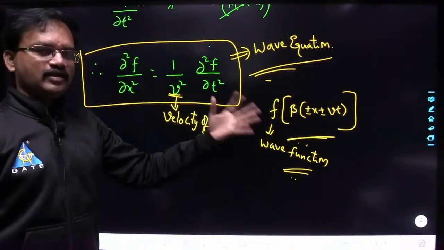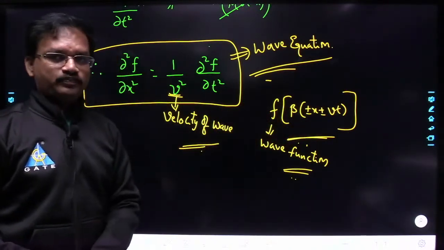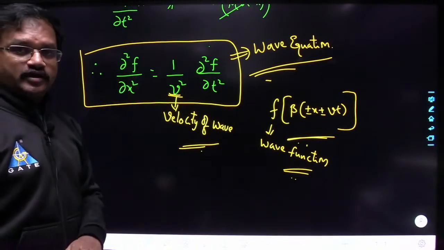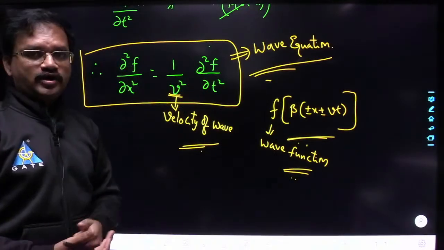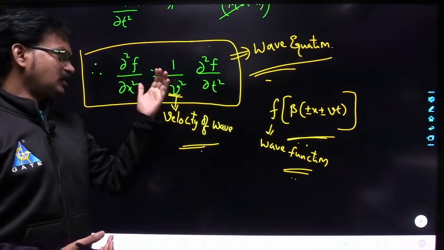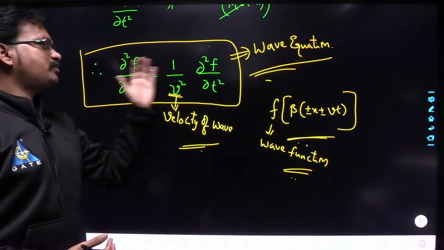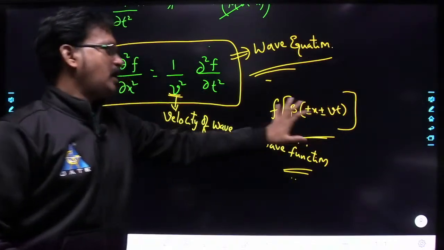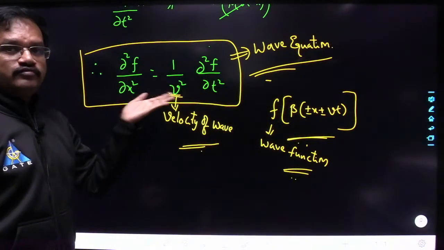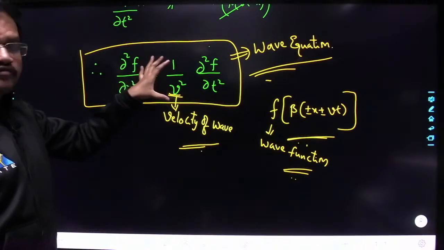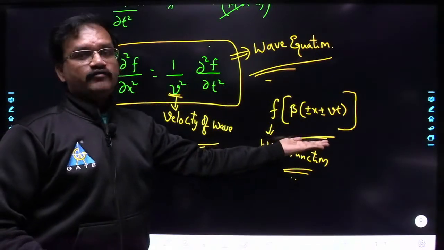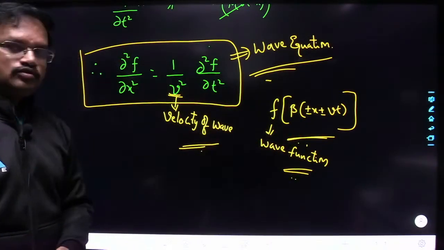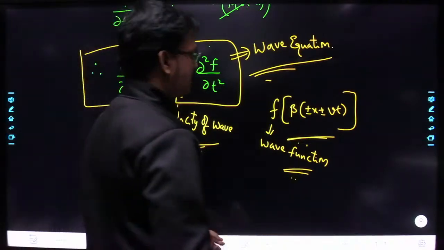So definitely you can take any function of this form, substitute in the LHS and in the RHS, and you will get LHS equal to RHS. Understood? So any wave function will satisfy this wave equation. That means the solution of this wave equation will be like the wave function. Understood? This is how the solution of the wave equation will look.